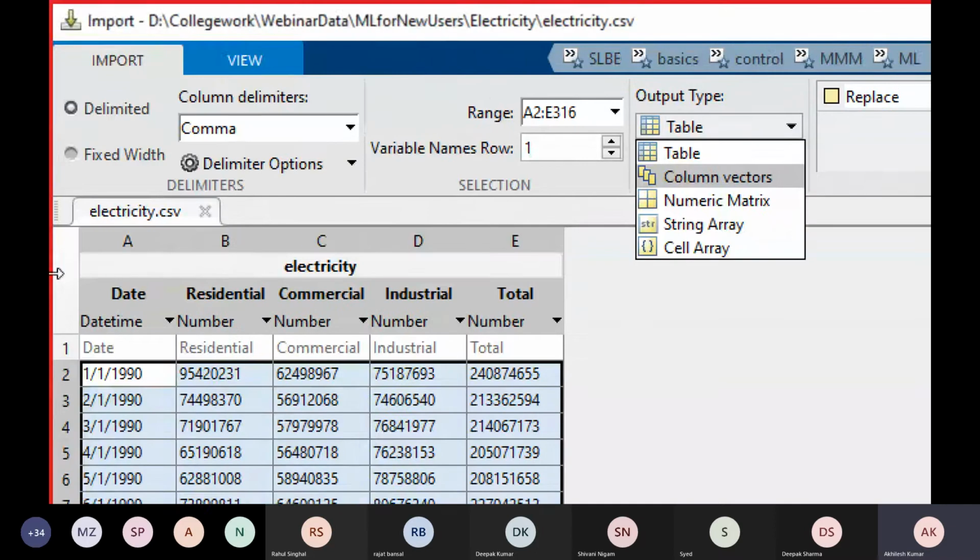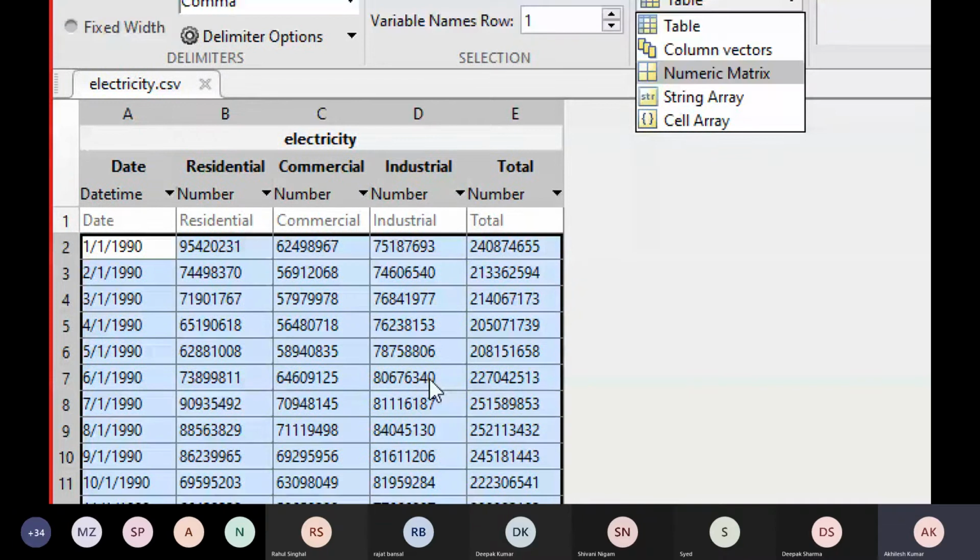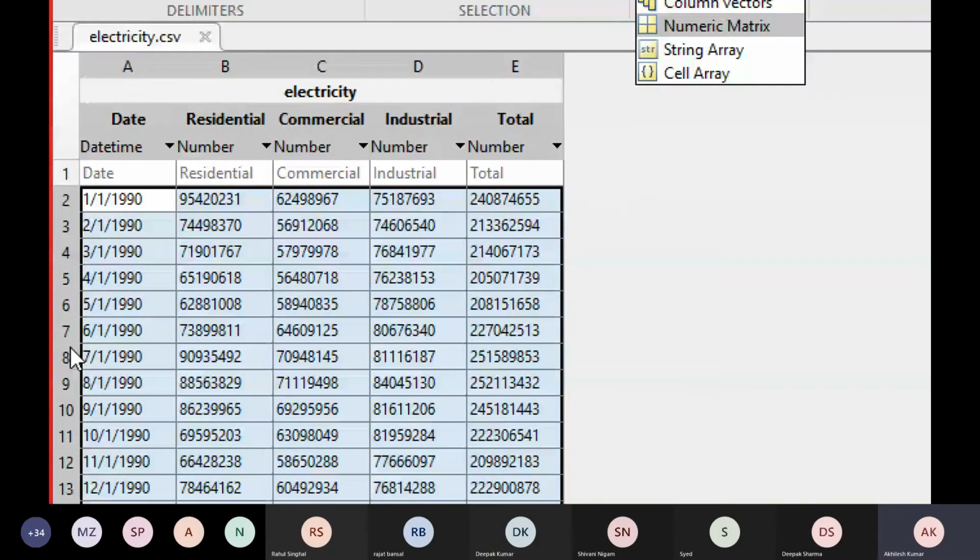Numeric matrix: if you want all numeric data in a single matrix, you choose numeric matrix. I am not going to choose numeric matrix because I have two different classes. One is numeric, that will be double precision floating. Another is date time format. Numeric you may say number format, and another is date type format. So in a matrix, only a single kind of class you can have. I'm not going to choose that.